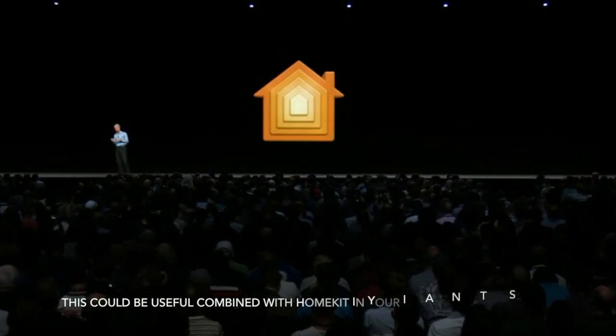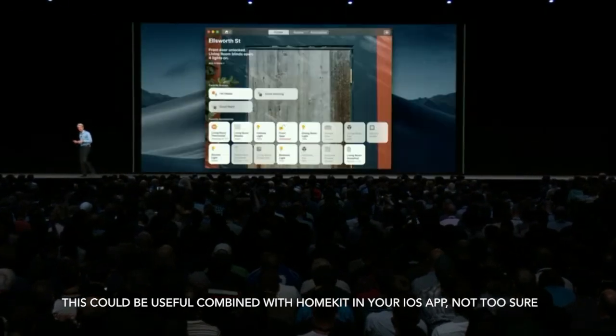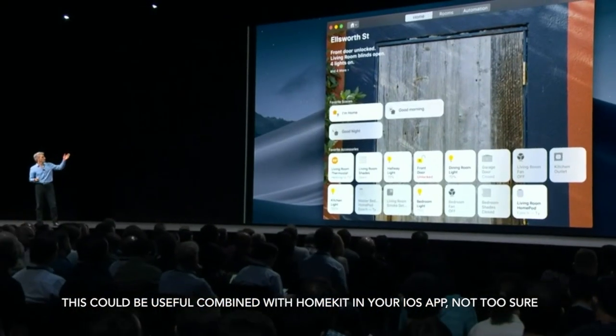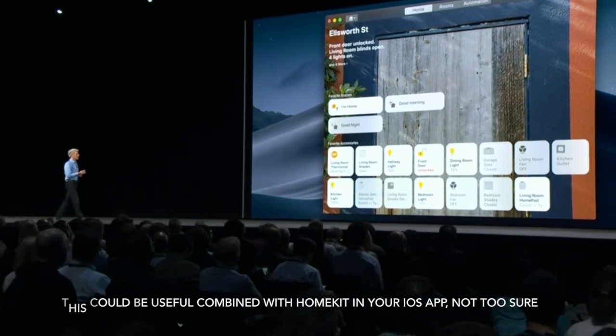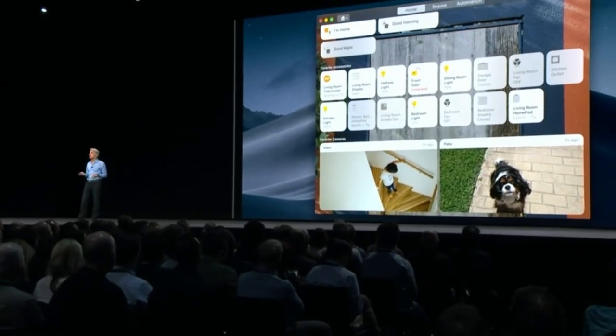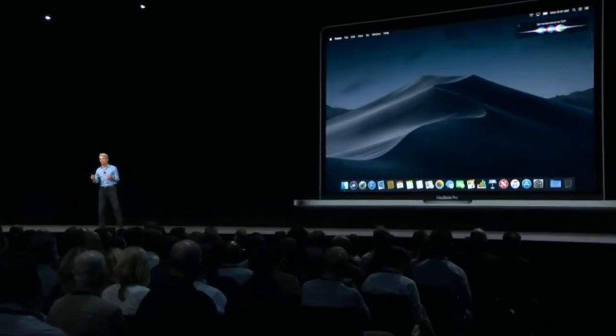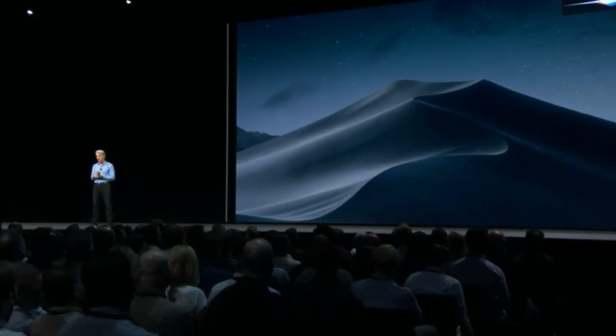Thrilled to announce Home is coming to the Mac as well. All of your accessories here, you can run your scenes, as well as monitor your video cameras. And of course, with Siri, you can command your home with your voice.